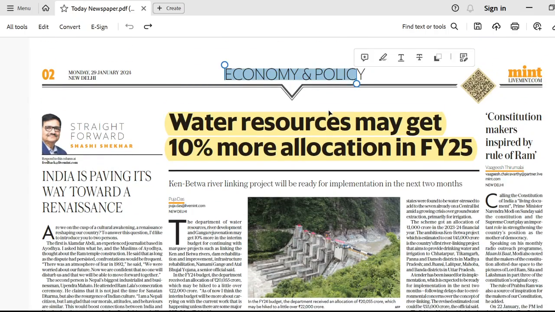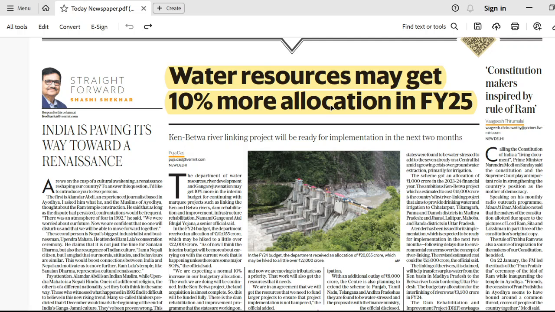Economy and policy page is very, very important. Economy and policy page, guys, is very, very important. Here what all you have to read. देखो अभी इस वाले न्यूज़पेपर में अगर हम देखें तो water resources may get 10% more allocation in financial year 25. This article explains that in financial year 2025, since the budget is coming, why there is a need of 10% more allocation in the water resources, and specifically it talks about the Ken-Betwa river link project.